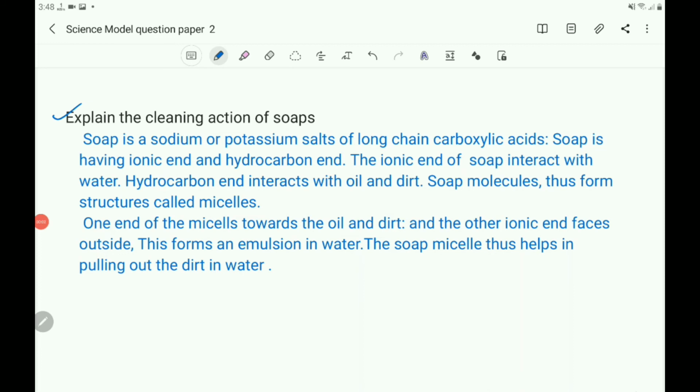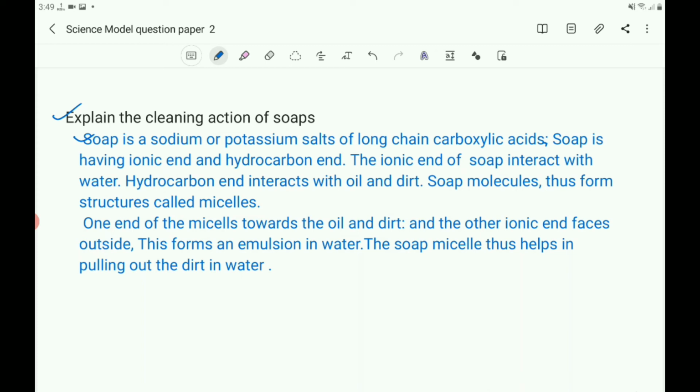Now you explain the cleaning action of soaps. So you write that soap is a sodium or potassium salt of long chain carboxylic acids. Write that first sentence: soap is a sodium or potassium salt of long chain carboxylic acids.